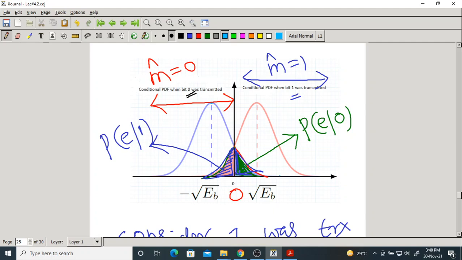Whenever this PDF which belongs to bit 0 crosses 0, it will be treated as bit 1. Similarly, whenever the PDF belonging to bit 1 crosses to the left side of the figure, the negative side, it was 1, but it will be decoded as 0, because it is entering the region that belongs to bit 0.